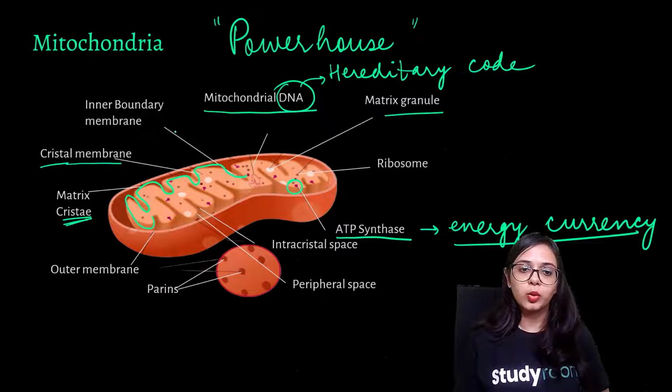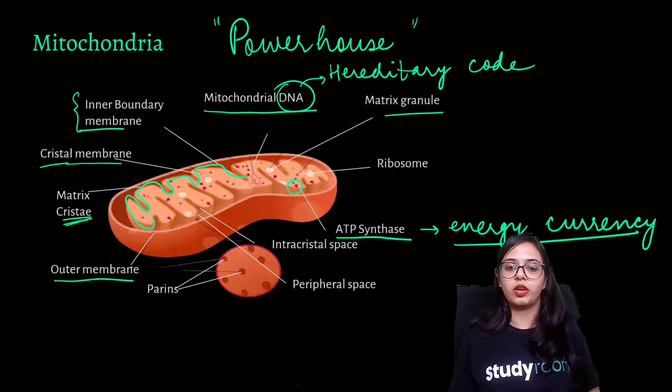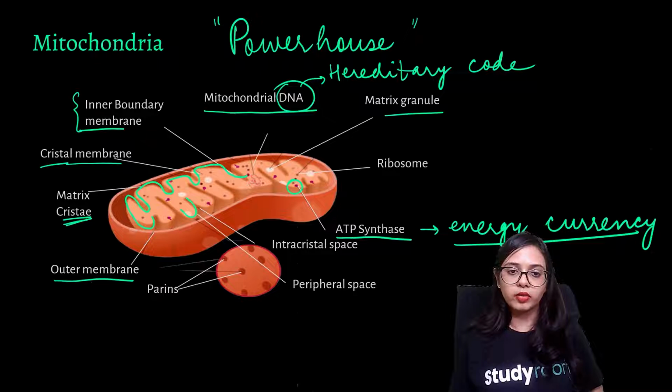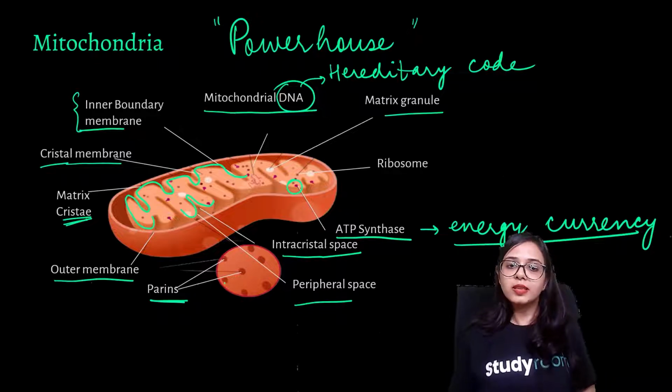And then a mitochondria is a double layered structure. It has an inner boundary membrane, and it has an outer boundary membrane. And between the two folds of the cristae, there is some intracristal space, there is some peripheral space, and there are some other round structures, not tubular, I'm sorry, which are known as parents.